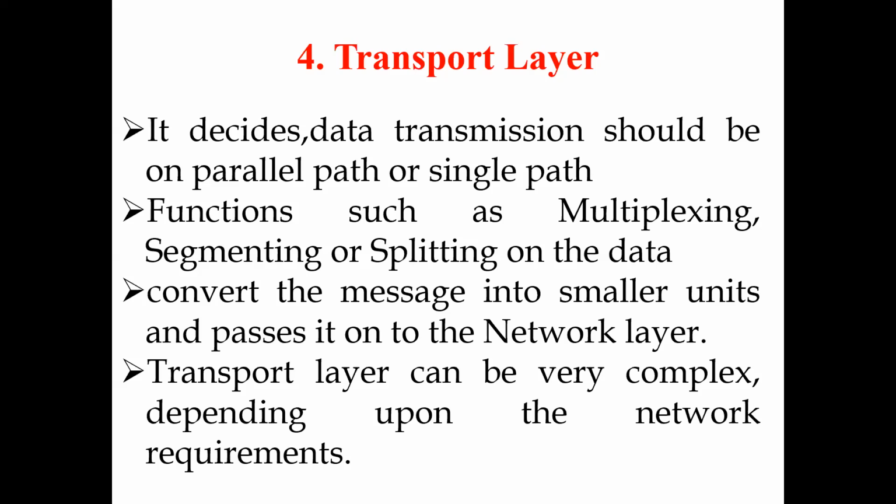So the server could send to ours at 20 MB per second, but we have only 10 MB per second. So what can we do? The transport layer communicates